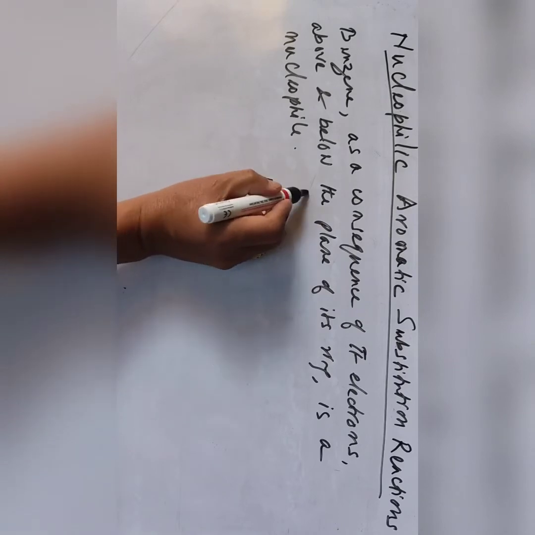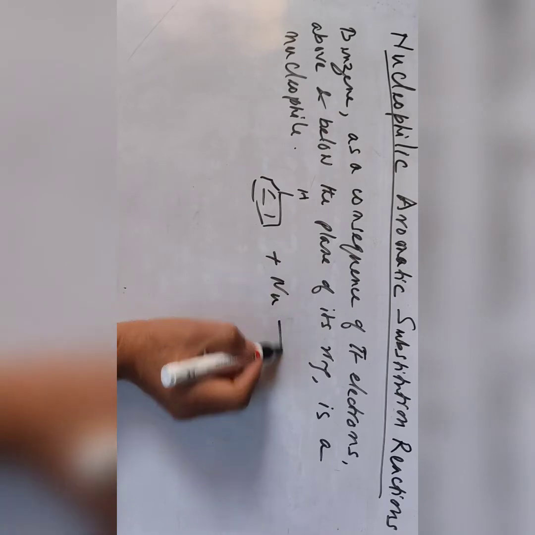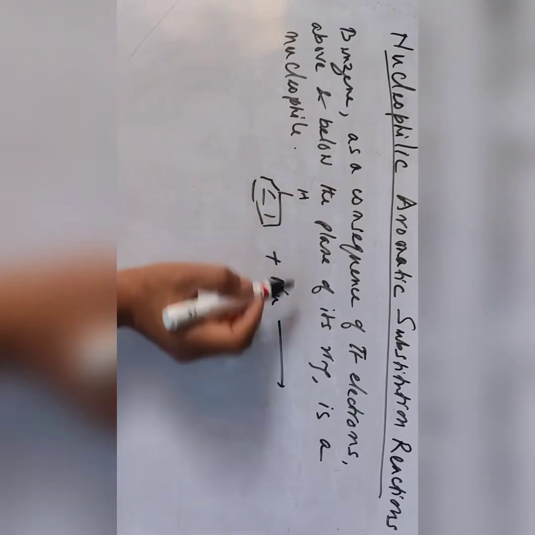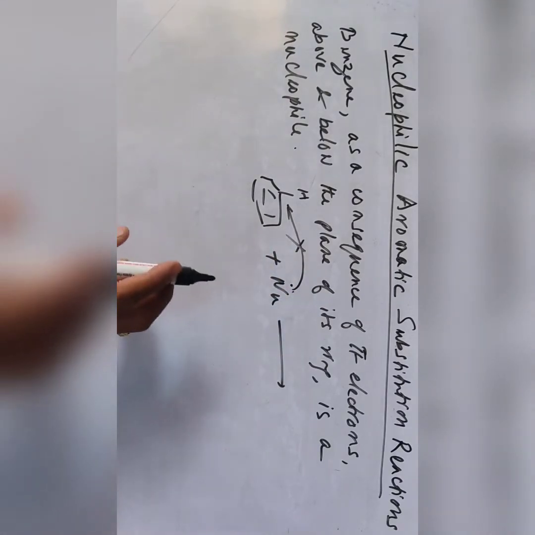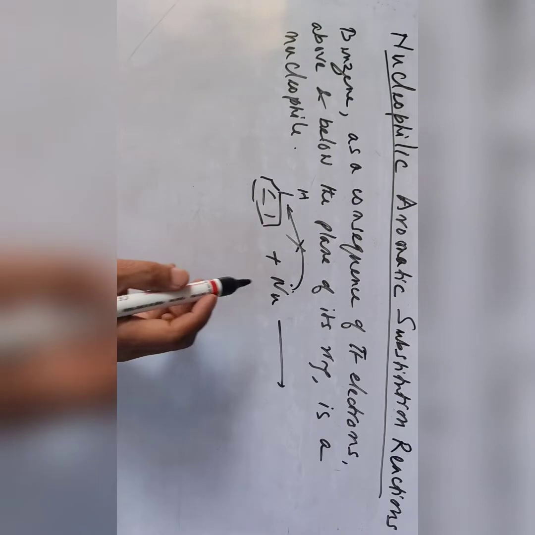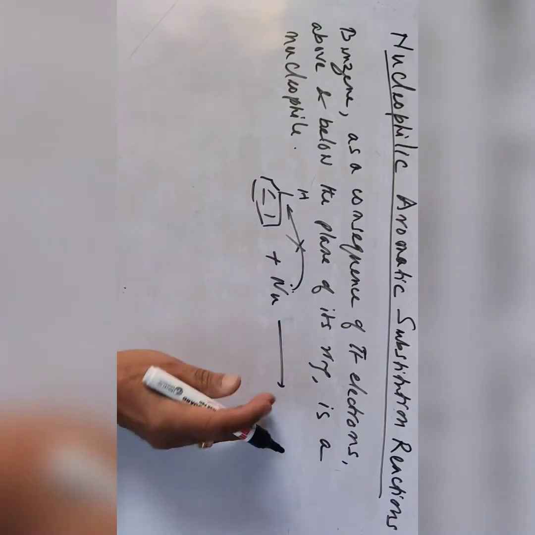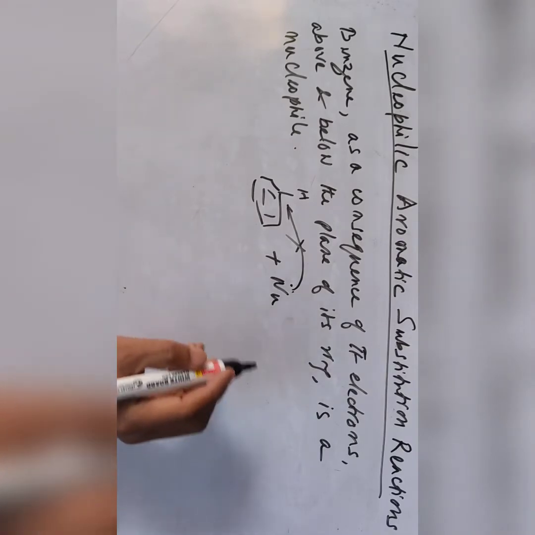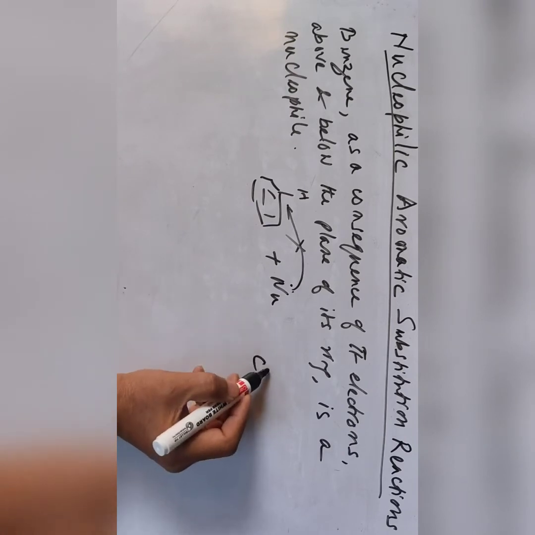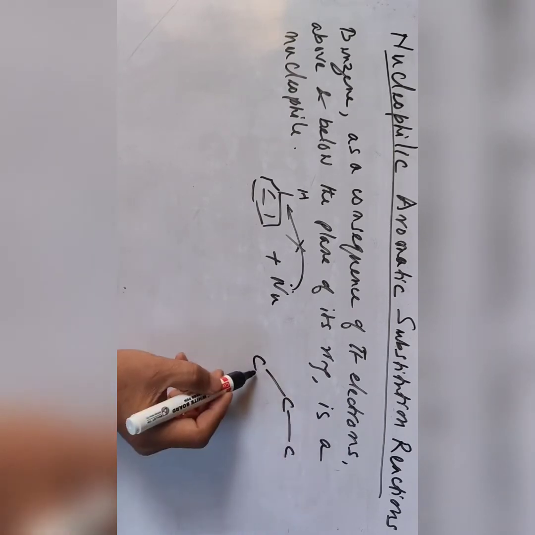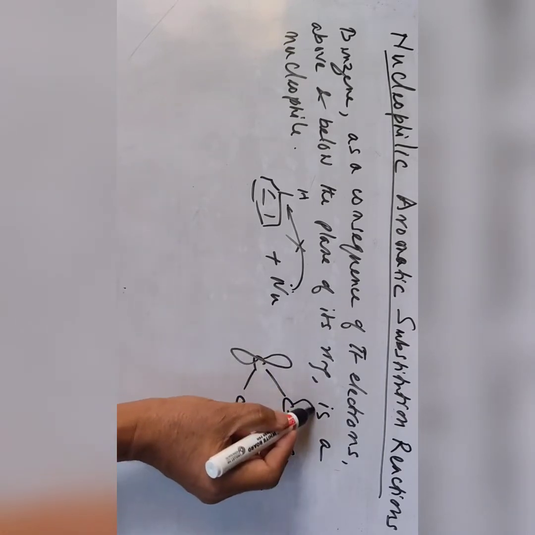So suppose benzene has a hydrogen and reacts with a nucleophile. The reaction doesn't go, because nucleophiles cannot attack here. Benzene itself is a nucleophile, so it is also electron rich, and they are repelled. The pi electrons are delocalized above and below the plane of the ring.